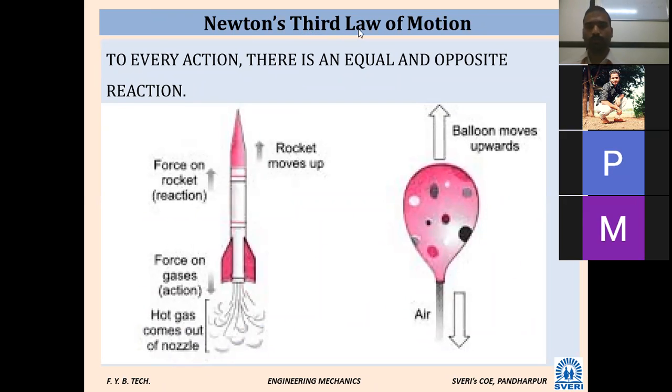Newton's third law of motion: to every action, there is an equal and opposite reaction.